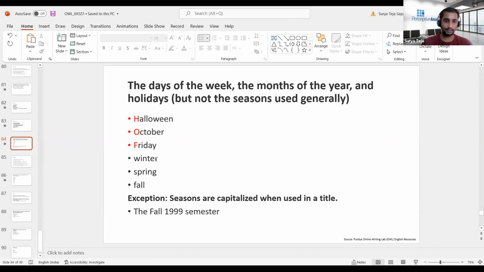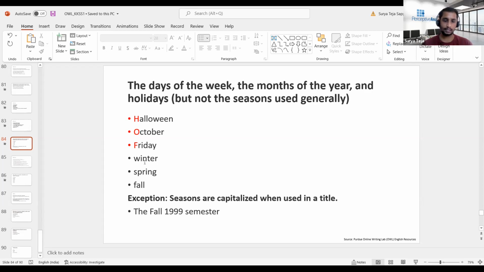But winter, spring or fall, these three are seasons. Seasons are actually not proper nouns, even though we get confused that we are capitalizing October, we are capitalizing Friday because it is a name. Winter is also a name, so why can't it be capitalized? Actually winter, spring, fall are common nouns, just like the example I mentioned, countries. If I say country, then country cannot be a proper noun because I'm not specific about which country I'm talking about. Suppose I say India or Korea, then that becomes a proper noun because it is a name given to a particular region.